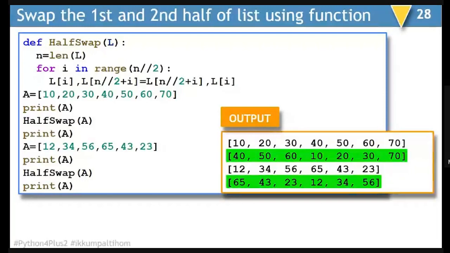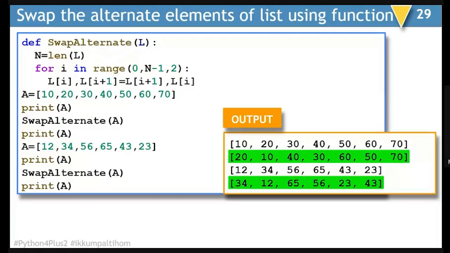The advantage of using a function here is that in the earlier example, when there was no function, we were able to do it only for one list. If we wanted another list to be swapped, we would have rewritten the same code. In this case, the code for swapping we have written only once. Even if we have 10 different lists of different sizes, we can perform the same operation.